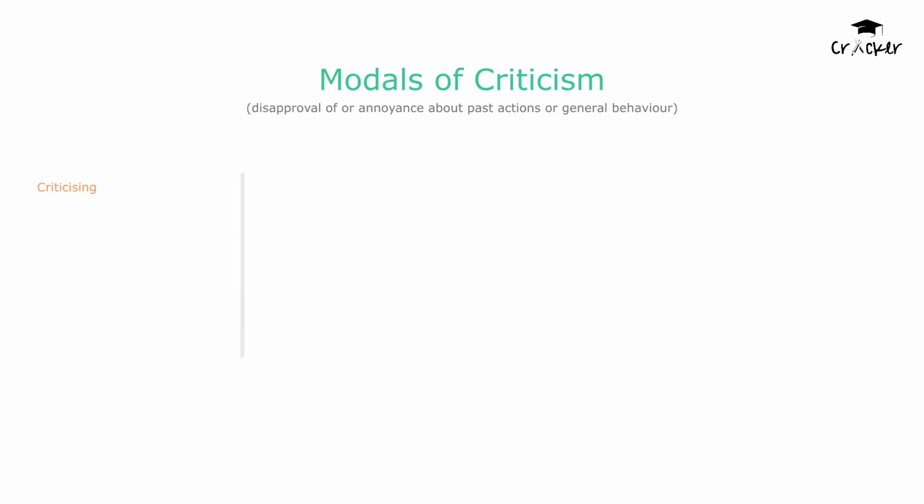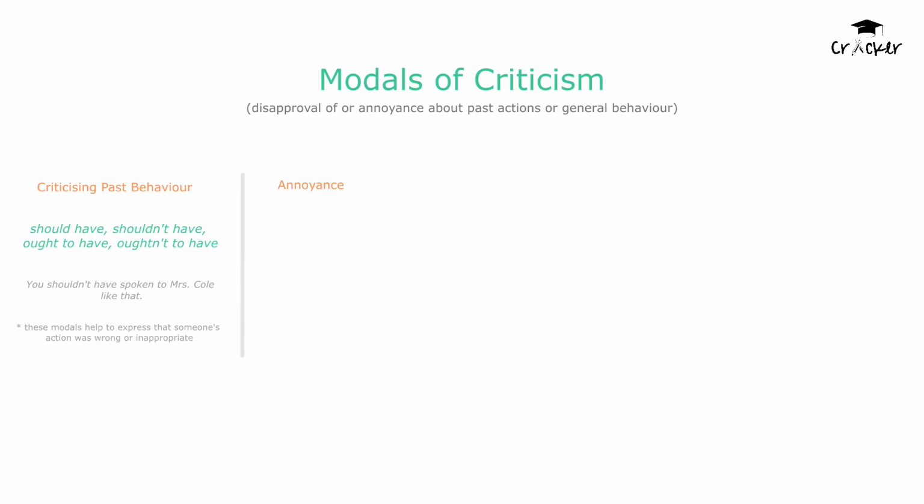First, let's talk about criticizing past behavior. We use should have, shouldn't have, ought to have, and oughtn't to have for this. For example, if someone was rude to Mrs. Cole, you might say, "You shouldn't have spoken to Mrs. Cole like that." These modals help us express that someone's past action was wrong or inappropriate.